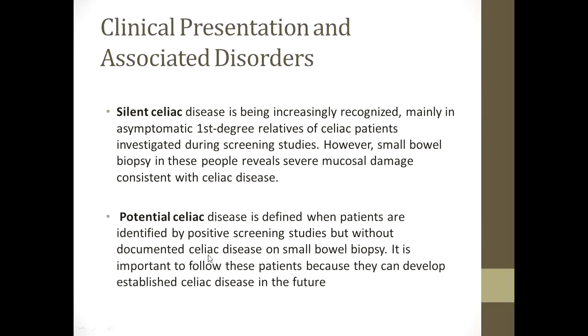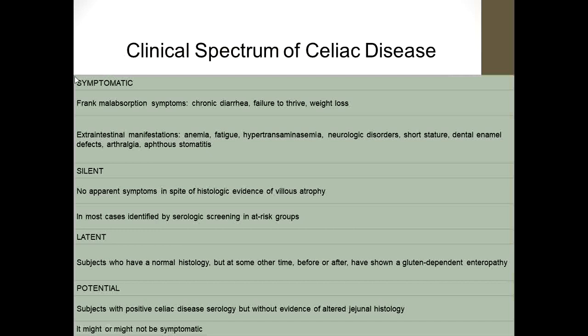So these are some terms, silent and potential celiac, we'll see in the next slide. Symptomatic, as we already discussed: frank malabsorption symptoms, chronic diarrhea, failure to thrive, weight loss. Extraintestinal manifestations, as I've already told: anemia, fatigue, increased liver enzymes, neurological disorders, short stature, dental enamel defects, arthralgia, stomatitis. So celiac disease is a spectrum. What we see in OPDs actually is the tip of the iceberg.